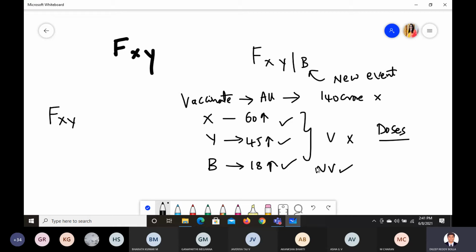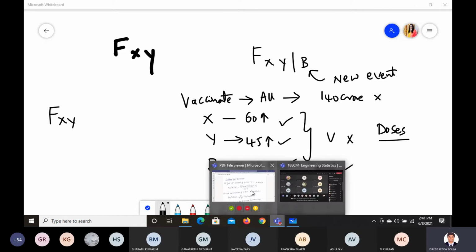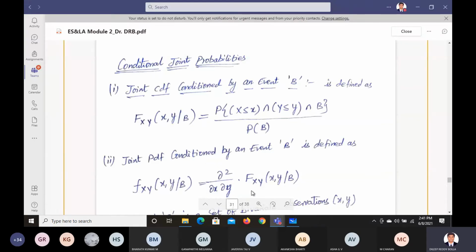Okay. So how many people are there? In that, how many people are Indian? How many people are NRI? Right? How many are vaccinated? What is that statistics you want to find? So this probability is like that. Conditional joint probability is one of the things which we can easily sort out.